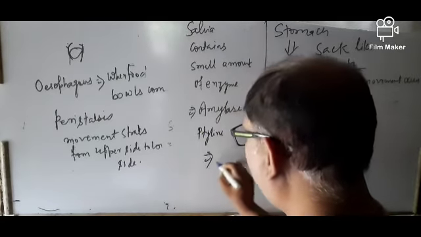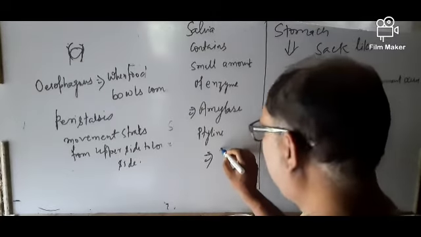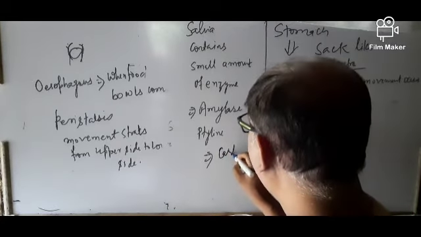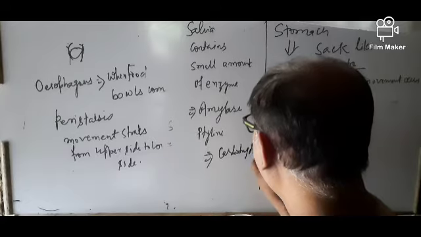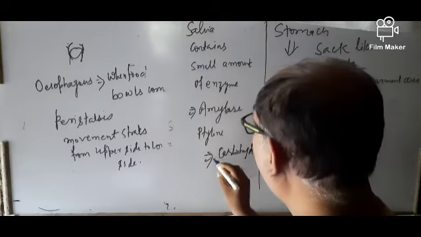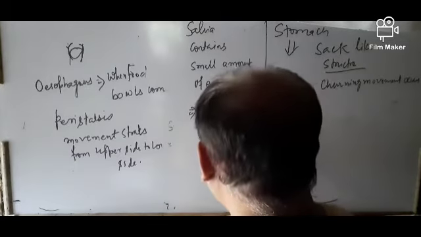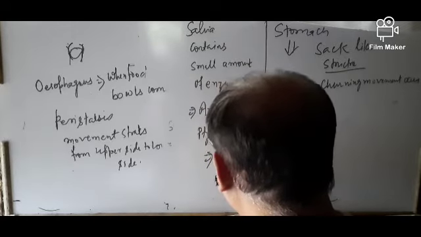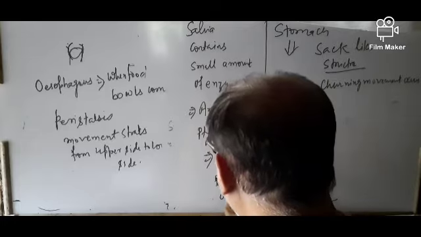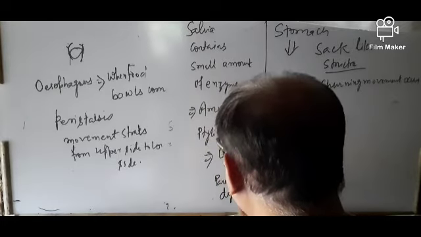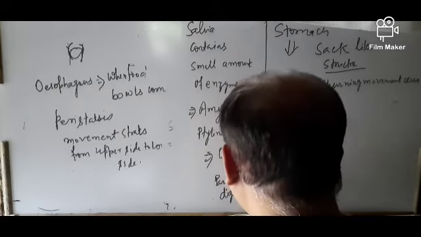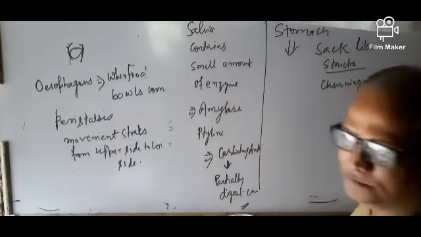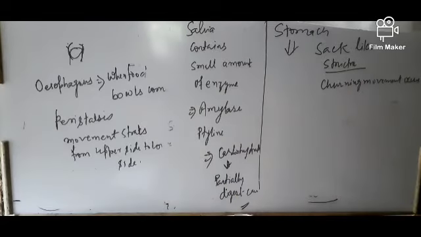It acts upon carbohydrate and partially digests carbohydrate. Partial digestion of carbohydrate takes place in the mouth.